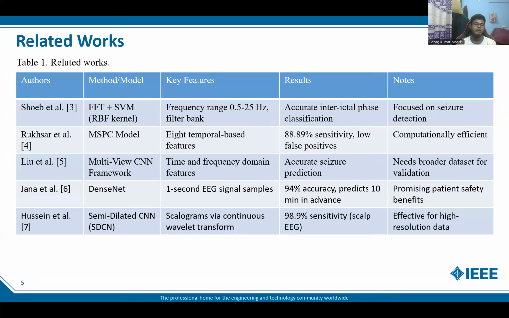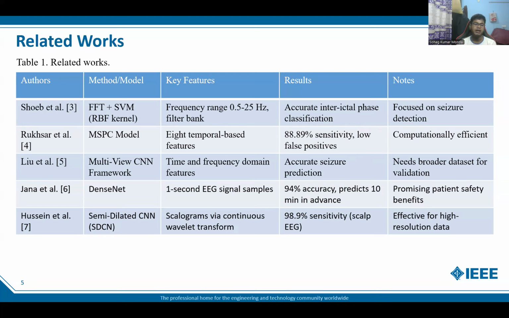Here are the related works. Shoaib and others, cited as three, used FFT and SVM, and in their EEG signal they extracted features in the signal range of 0.5 to 25 hertz. This author focuses on seizure detection. Rakesh and others applied an MSPC model, used temporal based features, and showed 88.89% sensitivity and a low false positive rate in their paper.